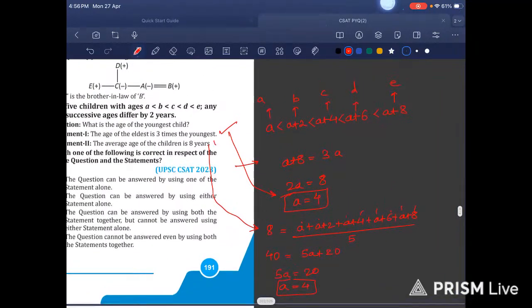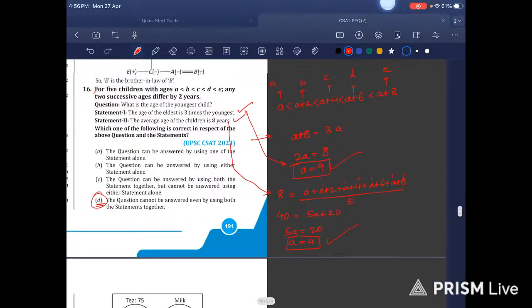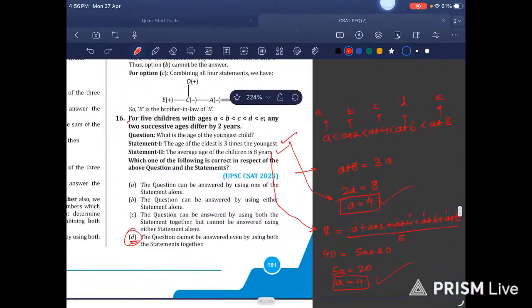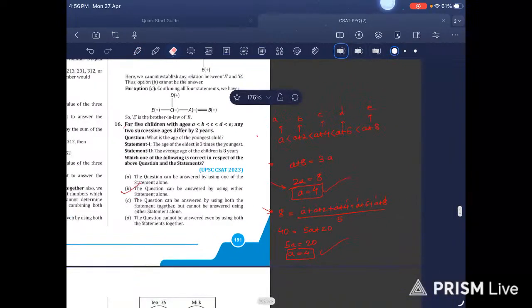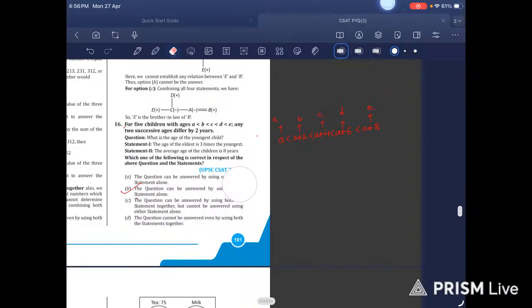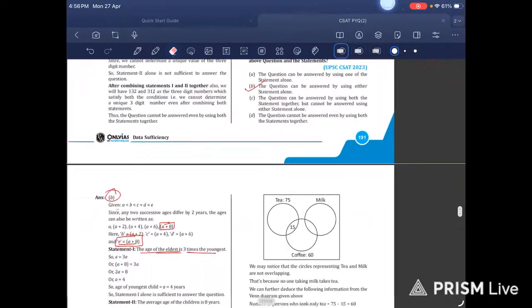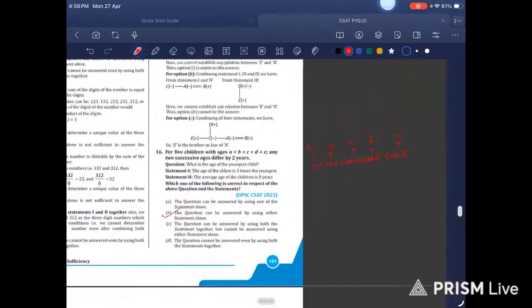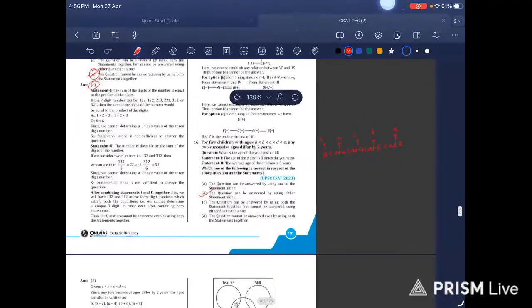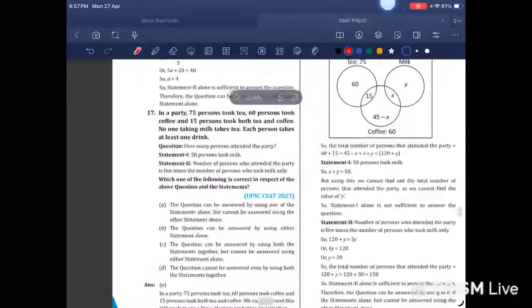So by using this statement also I was able to attempt correctly. See, here it is 4 and here also it is 4. So by using any statement, we can attempt this question easily. So that was it. See, these are the mistakes that sometimes I tend to make, and there is no shame in admitting it, because sometimes things don't work according to your plan. So we are done with the 16th question also. Now let us move to the next question of 2023.